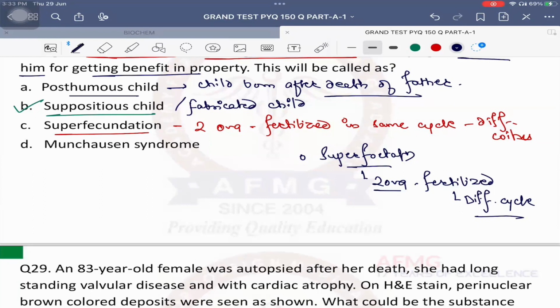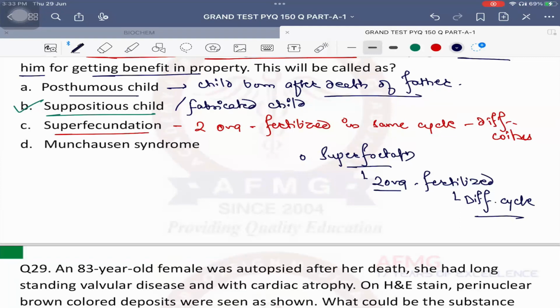In humans, can we have superfetation? No. Basic reason is because as soon as you get pregnant for the first time, you immediately start having amenorrhea. Will there be a next cycle? No. So if the next cycle won't happen, will the second baby be in a different cycle? So in humans we only see superfecundation. Superfetation is a phenomenon which is seen in animals, not in humans.